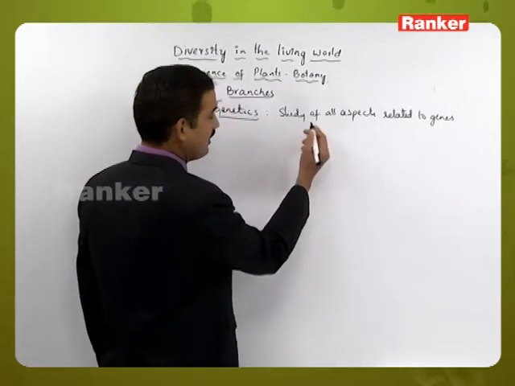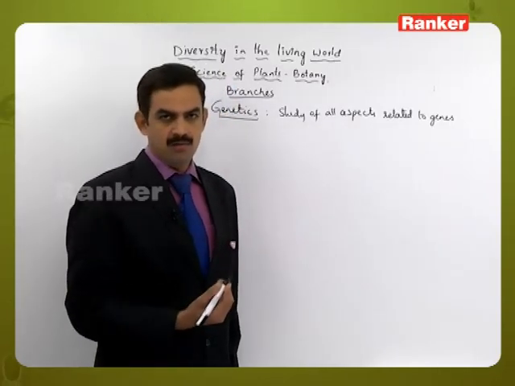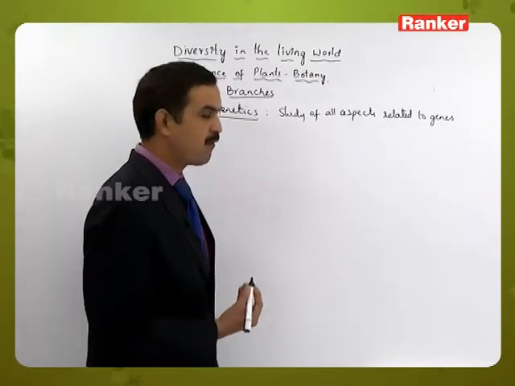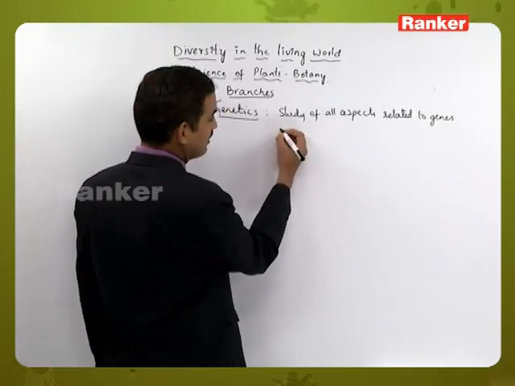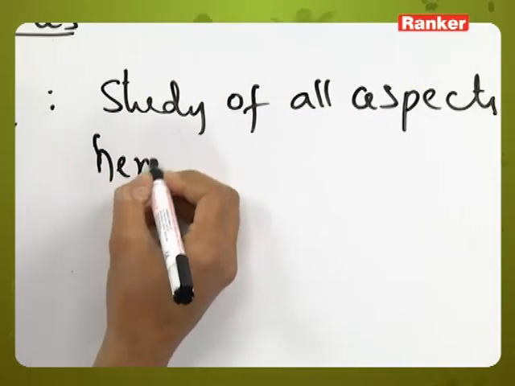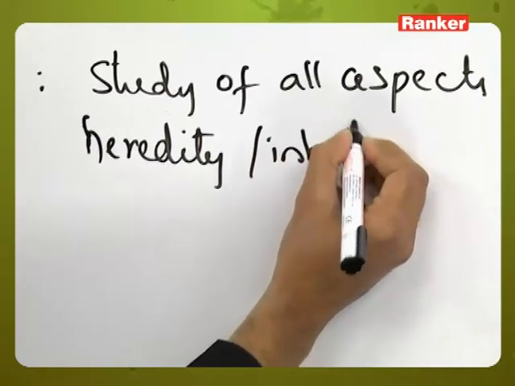Initially these were called factors by Mendel, the scientist who is considered to be the father of genetics. And genes are concerned with heredity or inheritance.